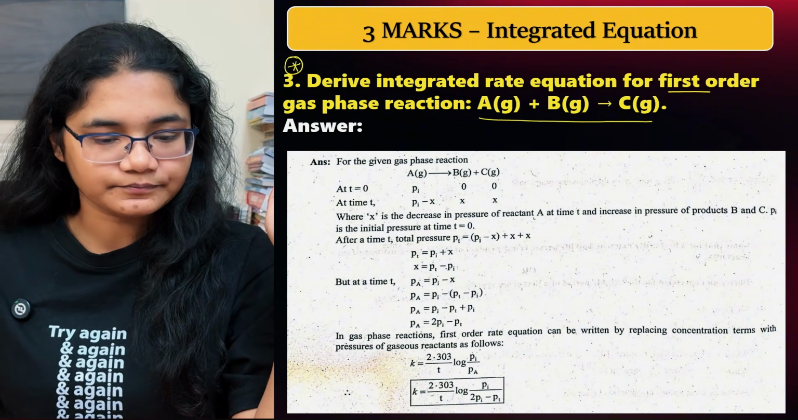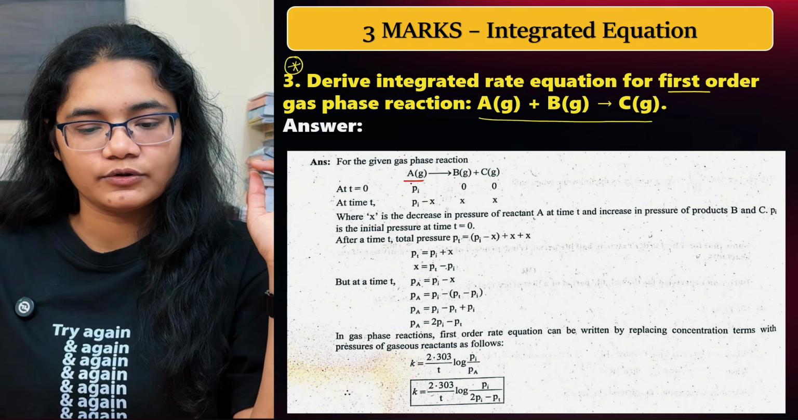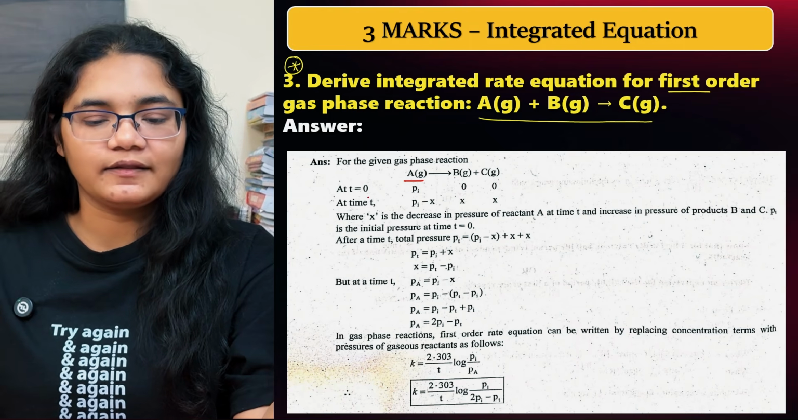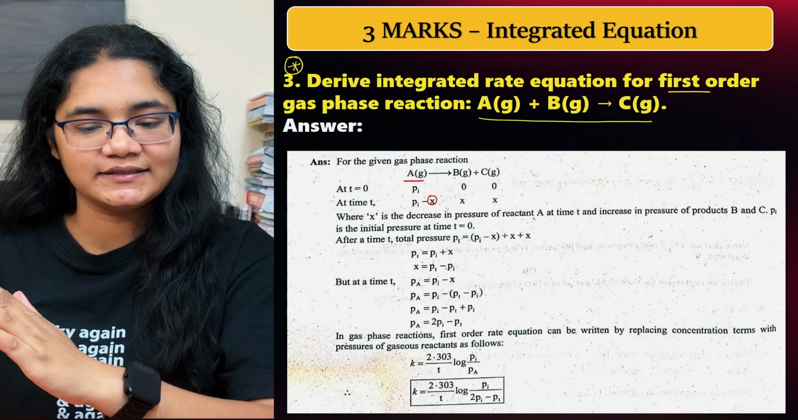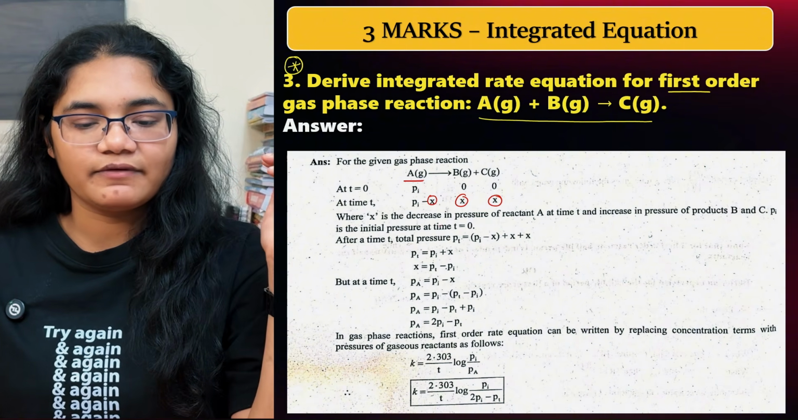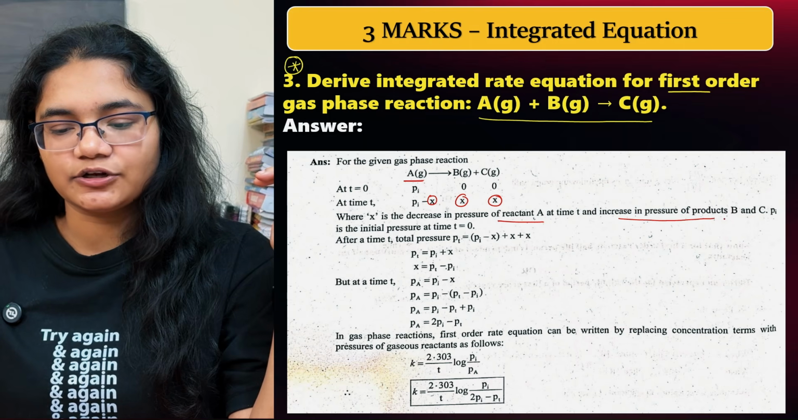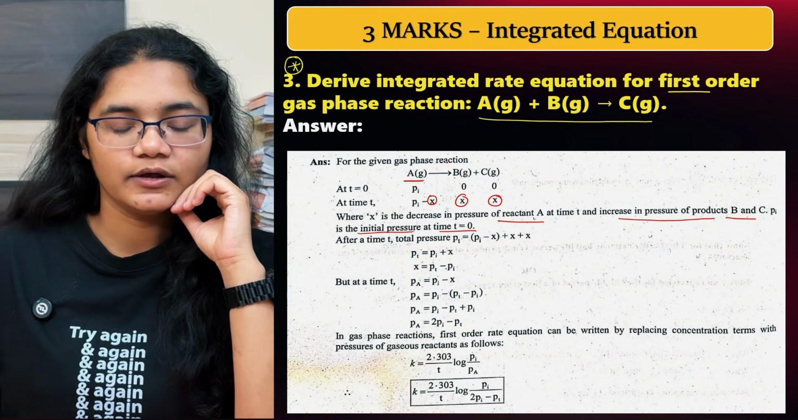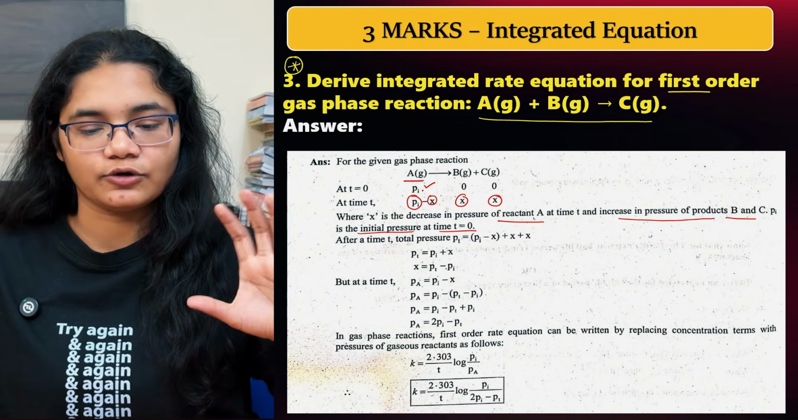I'll show you. See, first let the reaction be A gives you B plus C. At time t equal to 0, the only pressure we have is Pi, which is the pressure of A, and 0 and 0 for B and C. Then as time passes, x amount of A has reacted, so A will be Pi minus x, B will be x, and C will be x, since B and C are formed here. Here x is the decrease in pressure of the reactant A at time t and the increase in pressure of the products B and C. Pi is the initial pressure at time t equal to 0. So you should mention what all terms you have taken.